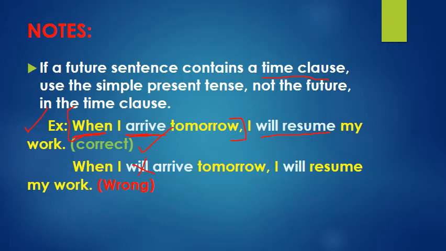Why did I delete the will? Because when we have a time expression such as when, during, before, after, etc., I cannot use the future simple. I use the present simple instead. When I arrive, when he arrives, when she arrives. Okay?